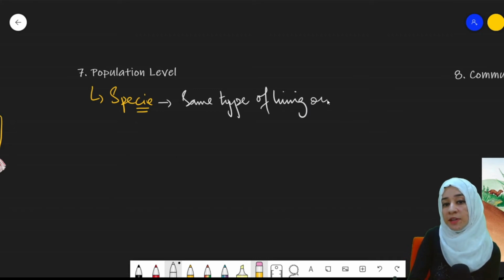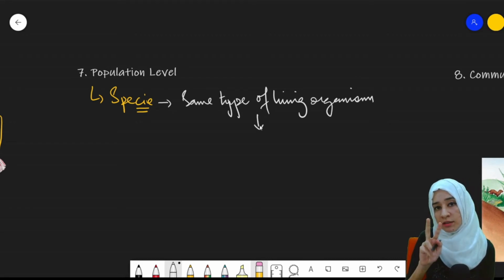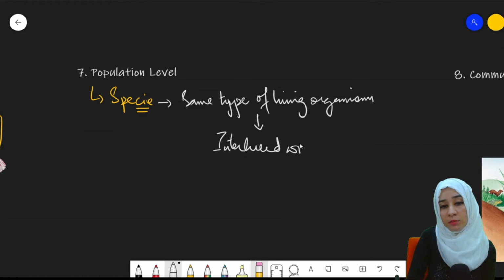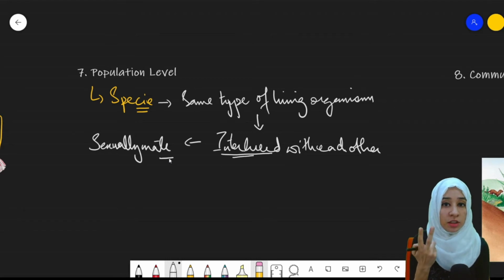These are the same type of living organism. There are two major things that make up a species. The first one, they can interbreed with each other. Now, what do you mean by interbreed? They can sexually mate with each other.